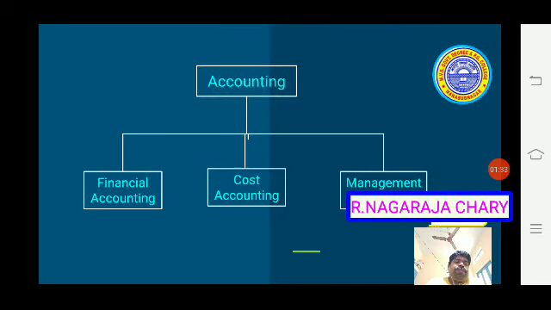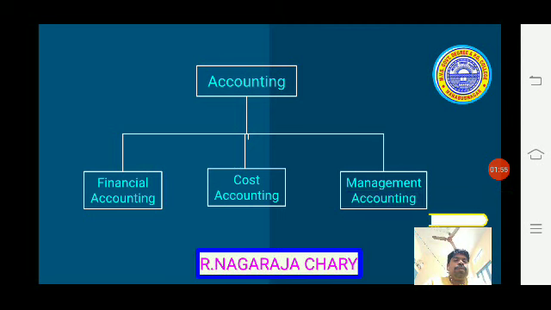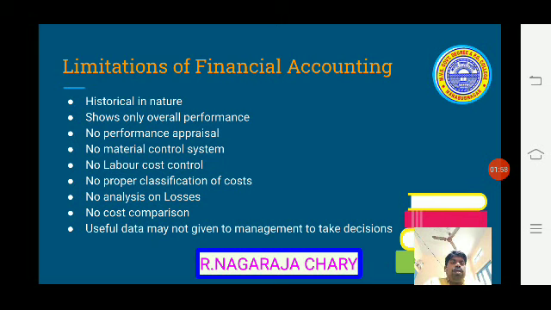So here you see, accounting has three branches that we learn in the first year. The first one is financial accounting, second is cost accounting, third is management accounting. These are the three branches we mainly discuss in this topic. Next, limitations. Due to limitations of financial accounting, we have management accounting and cost accounting. So let us see what the limitations of financial accounting are, one by one.